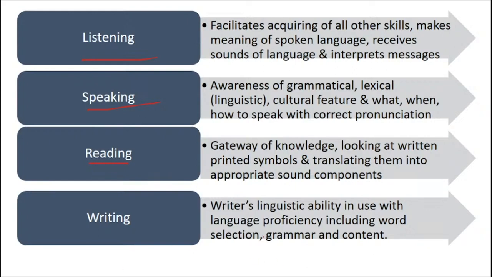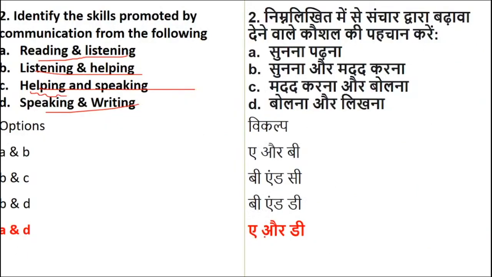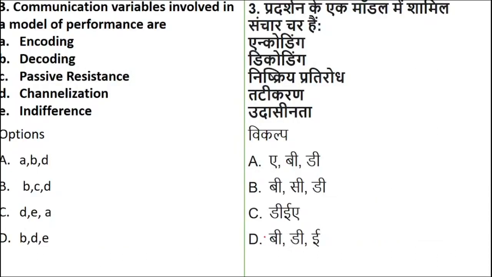Writing, which helps to improve the linguistic ability, resulting in the selection of proper sentences, words, grammar and content. So be careful. Okay, speaking, yes, it's one of the skills. So option A and D, that is reading, listening, speaking, writing. These 4 skills will be included. Fine. Okay. Coming to question number 3, communication variables involved in a model of performance of what?